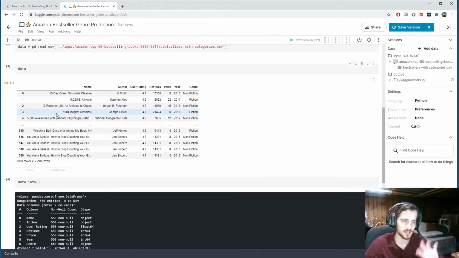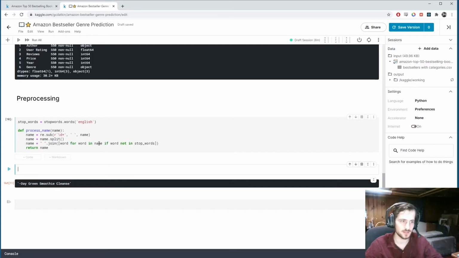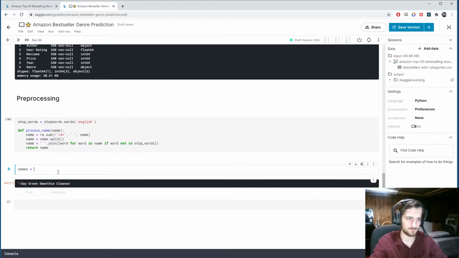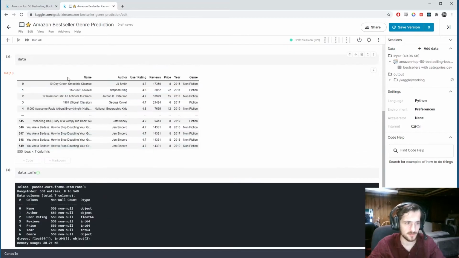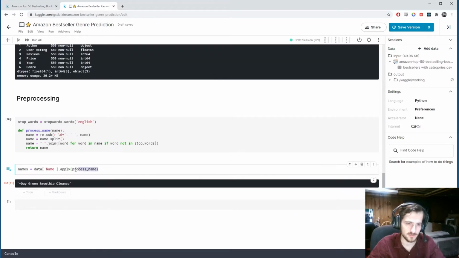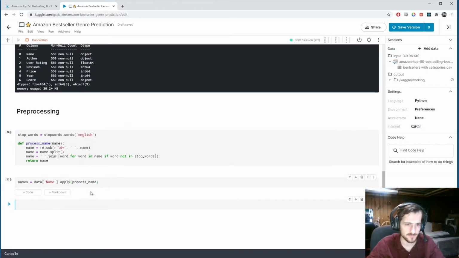And I'm going to take it out of the data frame right now. I'm just going to call it names. It's going to be data sub name dot apply process name. So this will just apply for each row. It's going to apply process name and then save that in names.